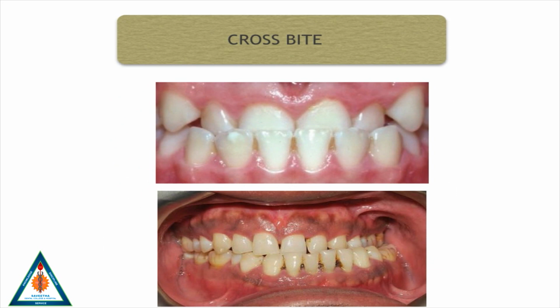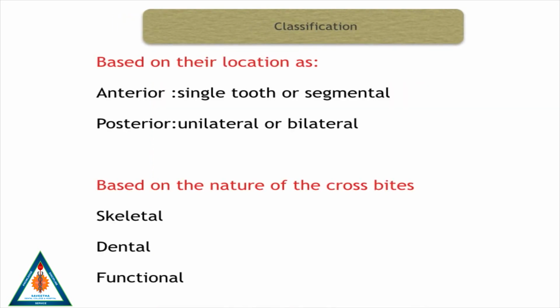Crossbite. Crossbite is a condition where the mandibular teeth overlap the maxillary teeth. Classification. Based on the location, it can be classified as anterior and posterior. In anterior, it can be either a single tooth or a segmental crossbite. Posterior, it can be unilateral and bilateral. Based on the nature of the crossbite, it can be classified into skeletal, dental, and functional.